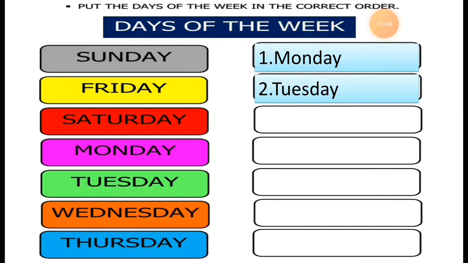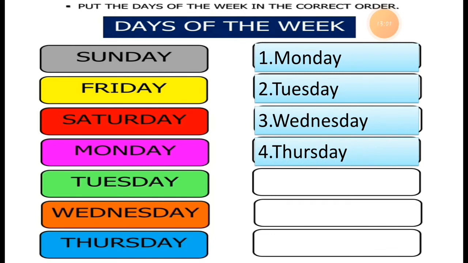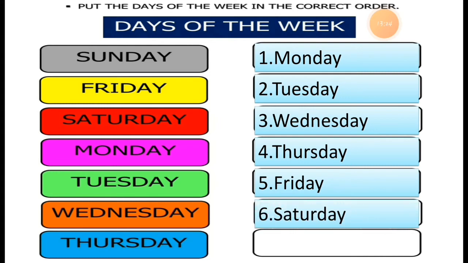What is the second day of the week? It is Tuesday. Now, the third day of the week is Wednesday. What is the third day of the week? It is Wednesday. Now, the fourth day of the week is Thursday. The day 4 of the week is Thursday. Now the fifth day of the week is Friday. What is the fifth day of the week? It is Friday. Now the day number 6 of the week is Saturday.